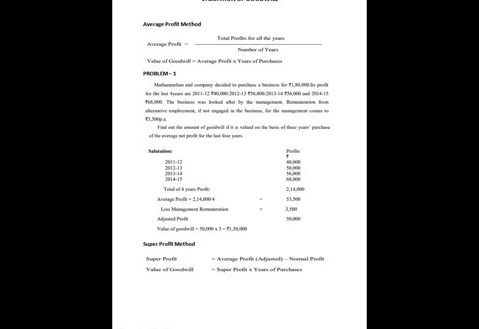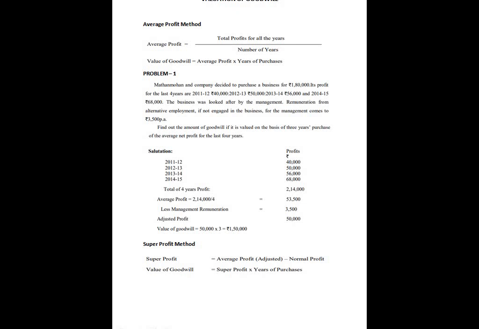Now we will solve the problem. They have given the various years' profit: 2011-12 40,000, 12-13 50,000, 13-14 56,000, 14-15 68,000. Total for 4 years comes to 2,14,000. So we calculate the average profit: 2,14,000 divided by 4 years, it comes to 53,500.